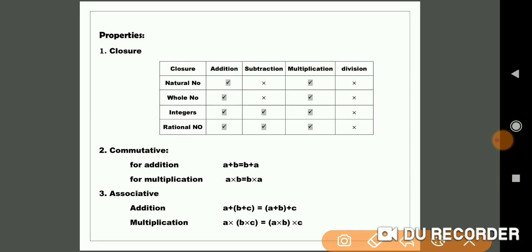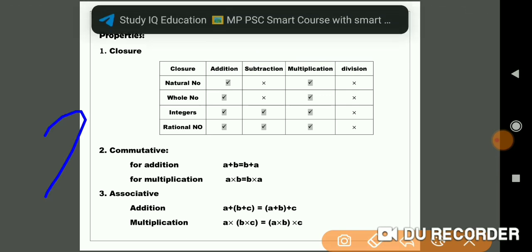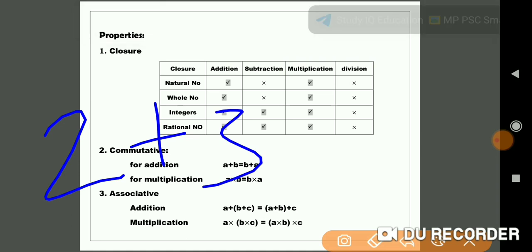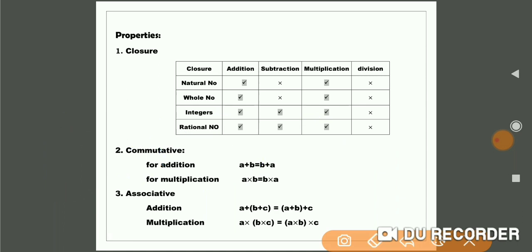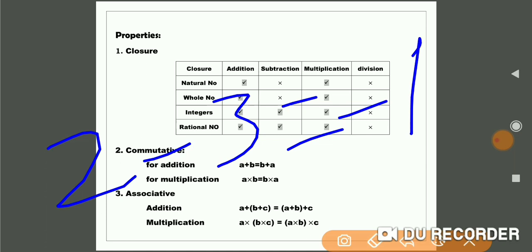So here, why is there closure for addition in the natural numbers? If you take natural numbers, 2 plus 3 is equal to 5, which is in the natural numbers, therefore it is closed. Then subtraction: why is it not satisfied? 2 minus 3 is equal to minus 1, and minus 1 is not present in the natural numbers, therefore it is not closed.